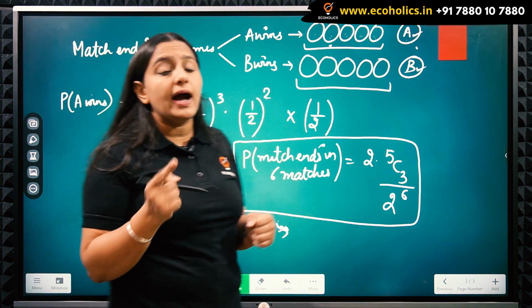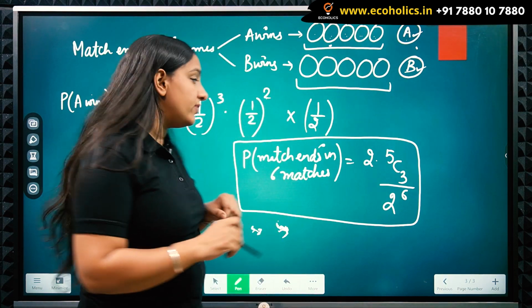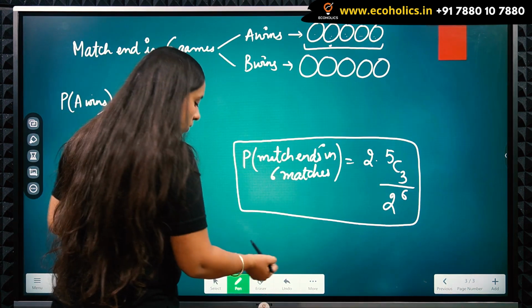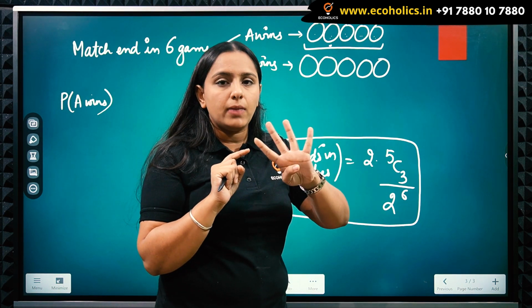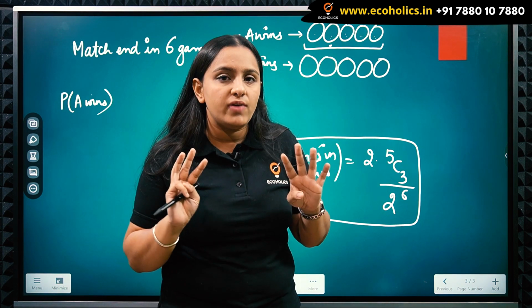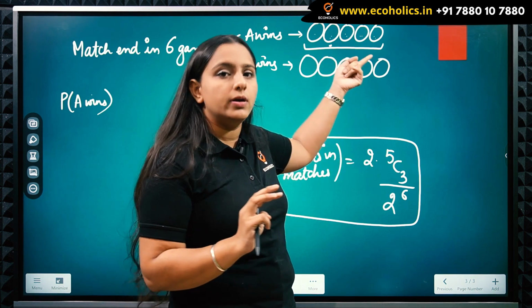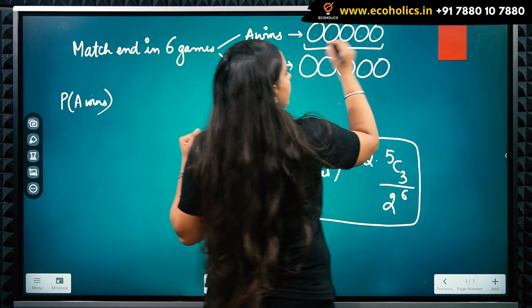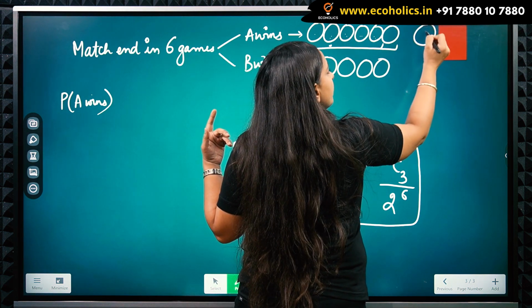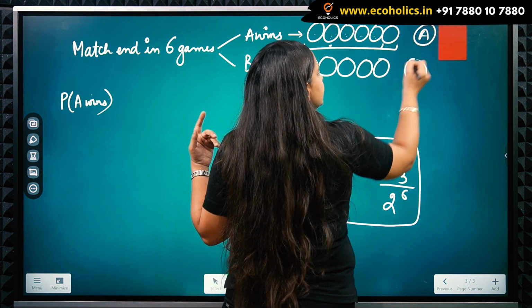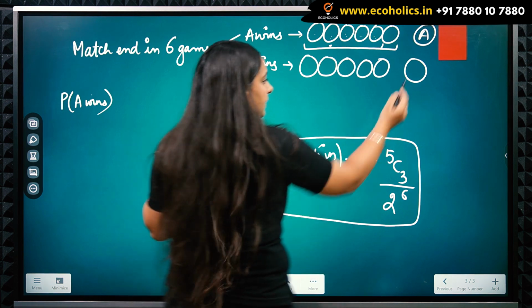So similarly, I can find the same thing for 7 matches. Now, I want to go to 7 matches. So out of 7, if 4 will be won by A and 3 will be won by B, then who is going to be the winner? A is going to be my winner. So I'll put it like this: 6 matches and the 7th will be won by A. Similarly, the 7th here will be won by B.